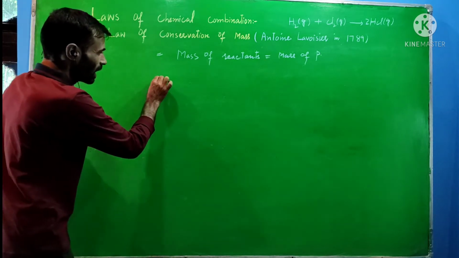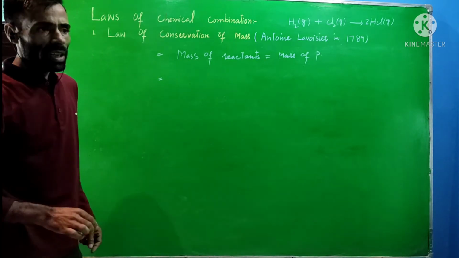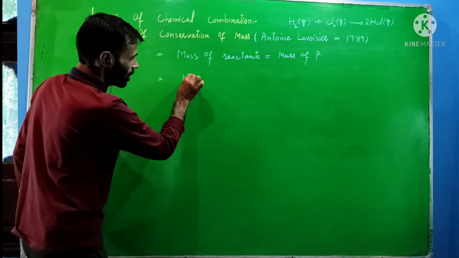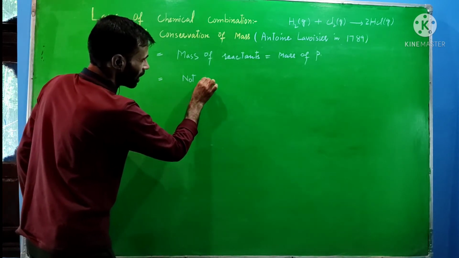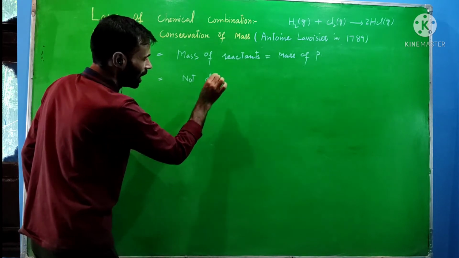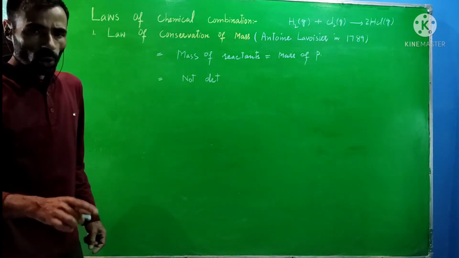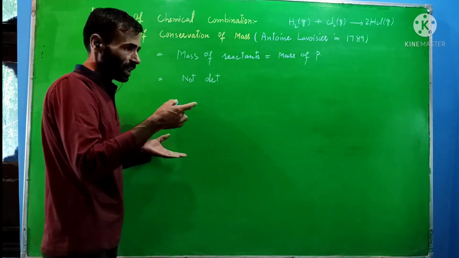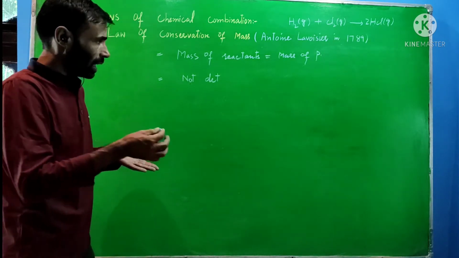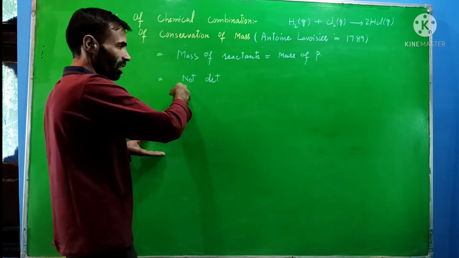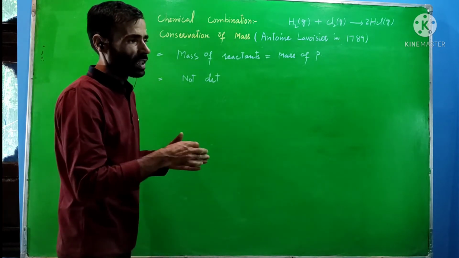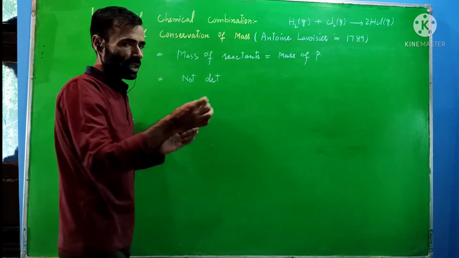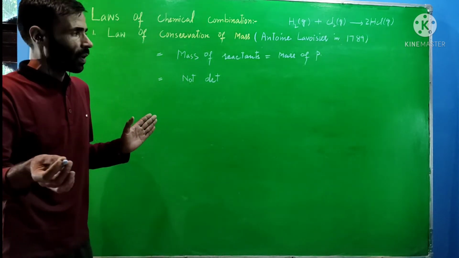So within a chemical reaction there is no detectable change in mass. If the mass of reactants is measured, and after completion of the reaction the mass of products is measured, that mass is equal.